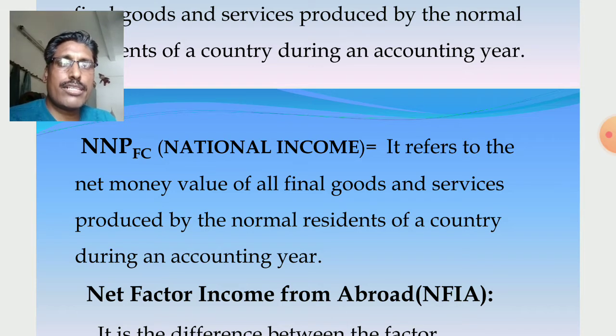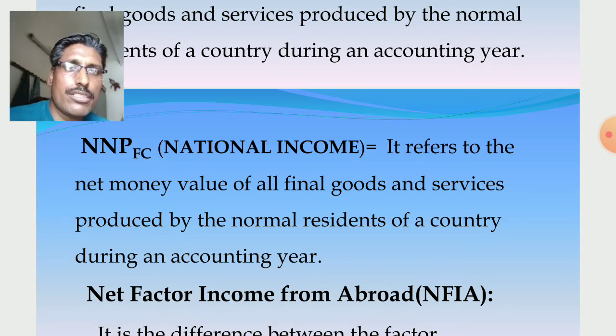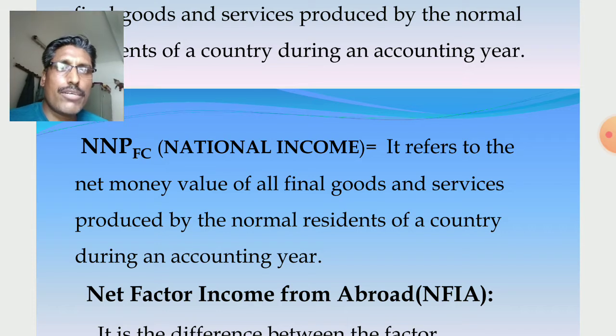So it refers to the net money value. Already I told you, in case of factor cost, we consider money value. So it refers to the net money value of all final goods and services produced by the normal residents of a country during an accounting year. So these concepts you remember.